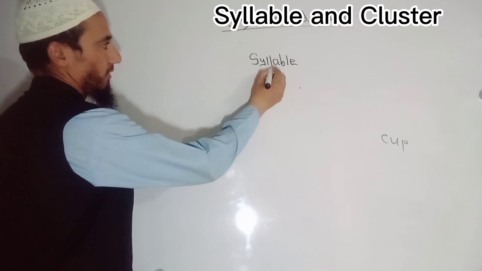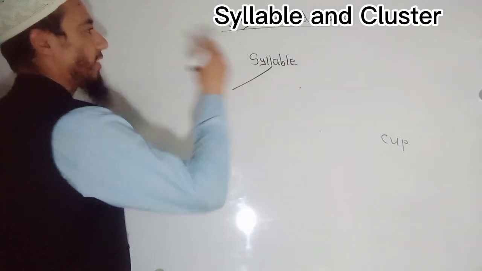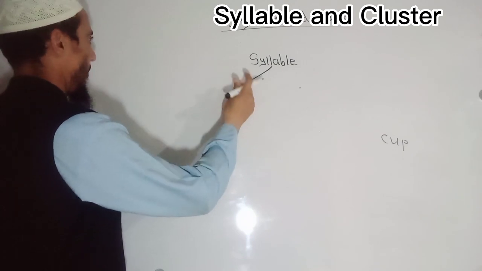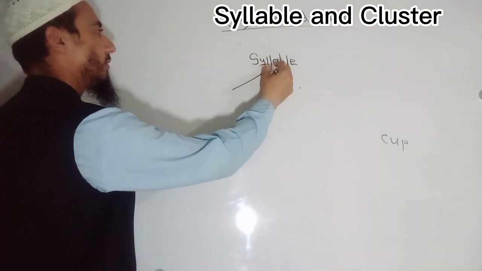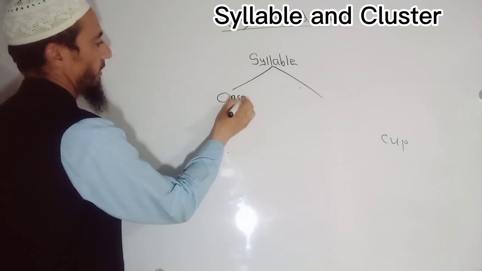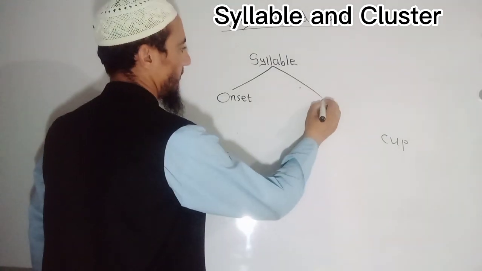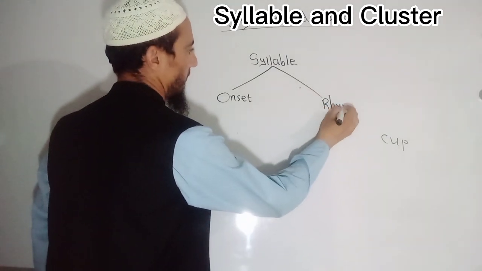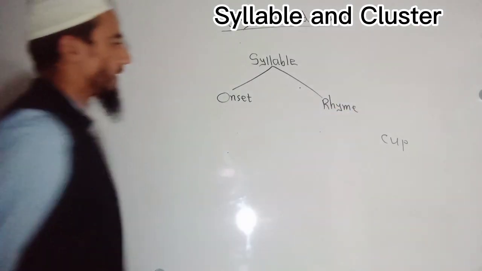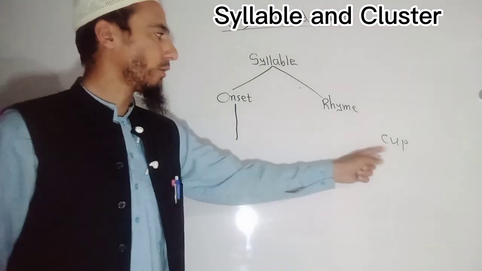See, here in syllable, as I already told you, we have what? For example, we have onset. Okay. And we also have rhyme. Okay. Now in onset, we have what?